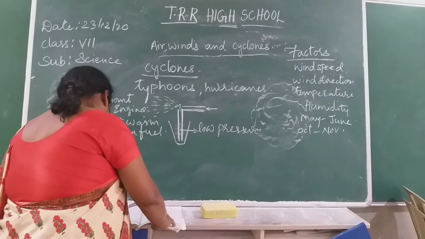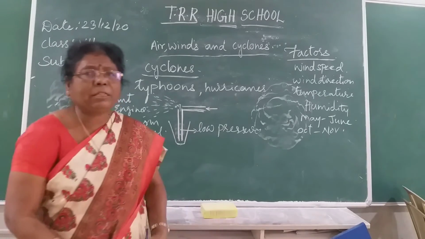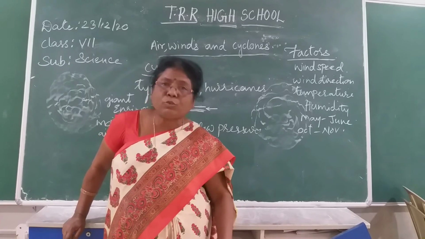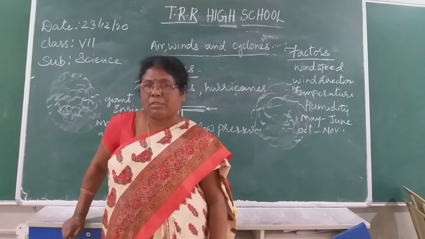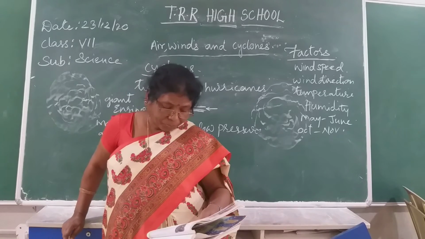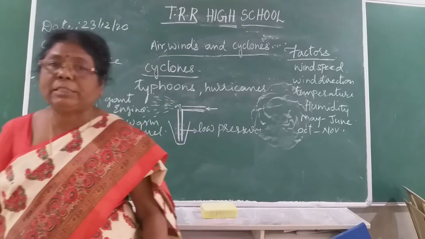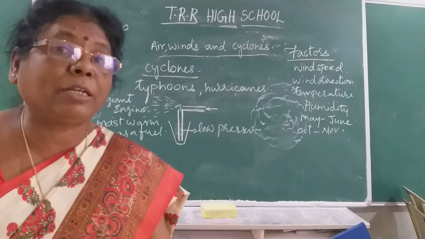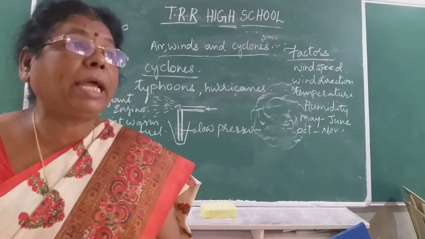Now we will see the destruction by cyclones. A lot of destruction takes place. Cyclones can be very destructive. The main effect of cyclones, first, is heavy wind blowing, strong winds along with very heavy rains. The destruction of cyclones depends upon their intensity, their size, and their location, mostly coastal areas.